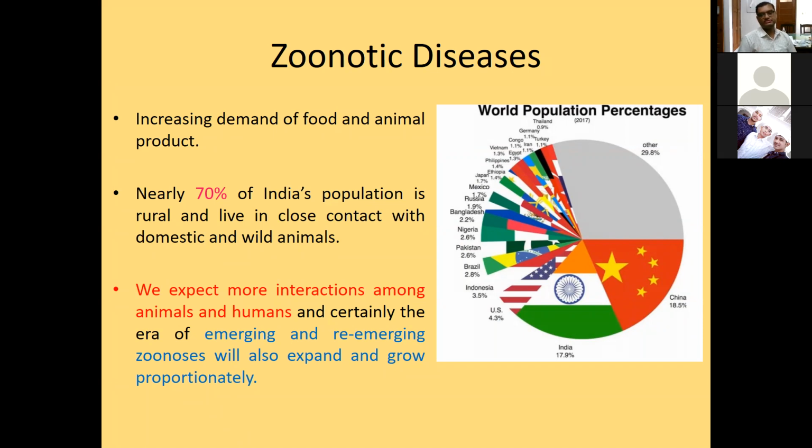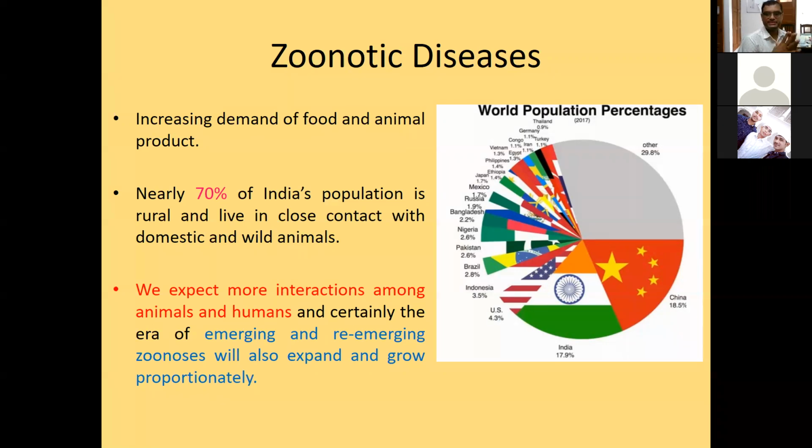It doesn't mean that this organism has not emerged anywhere in the world. It might have emerged somewhere in some part of the world and it is emerging for the first time in a particular area. So for that particular area it is called emerging. Or it may be for the first time in the whole world, like COVID-19. This became a new disease for the whole human population, so this is also an example of emerging diseases.